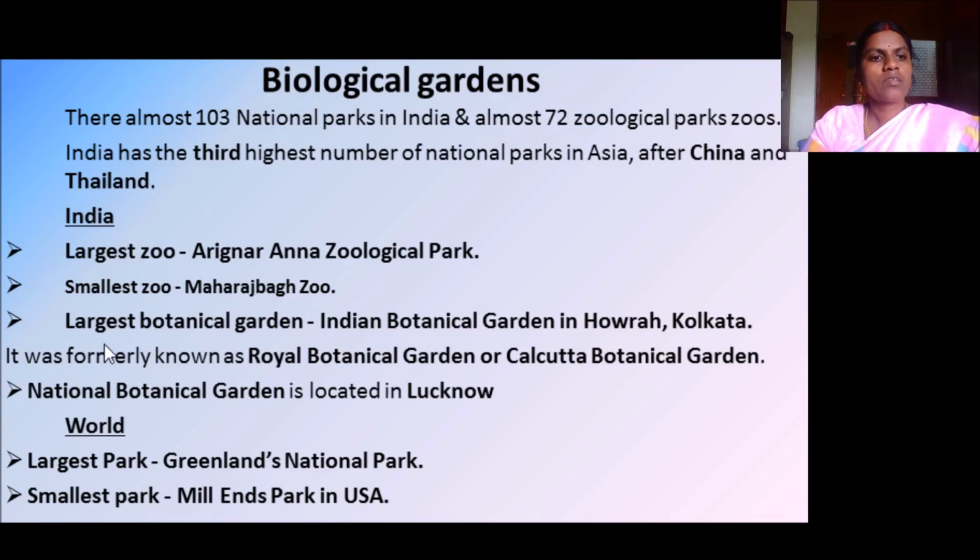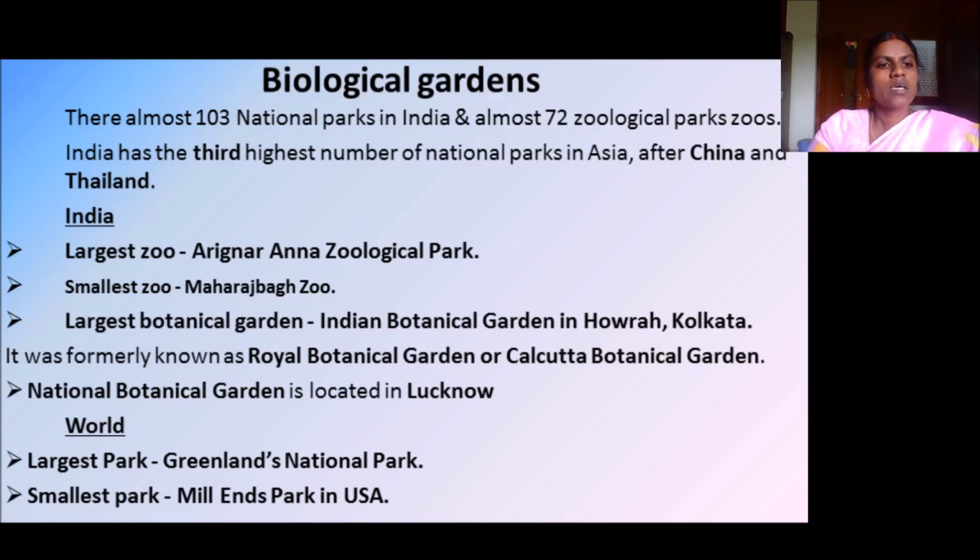The largest botanical garden is situated at Kolkata. The name of that park is Indian Botanical Garden. It is in Howrah. Formerly, it was known as Royal Botanical Garden or Calcutta Botanical Garden. Next is the National Botanical Garden that is located in Lucknow. That is also a famous one.